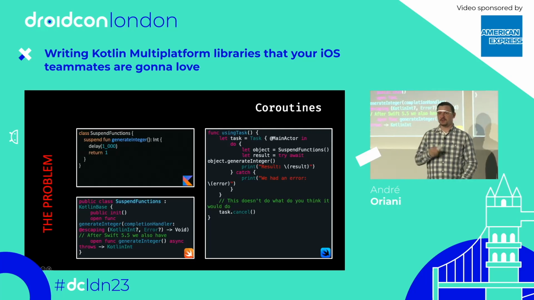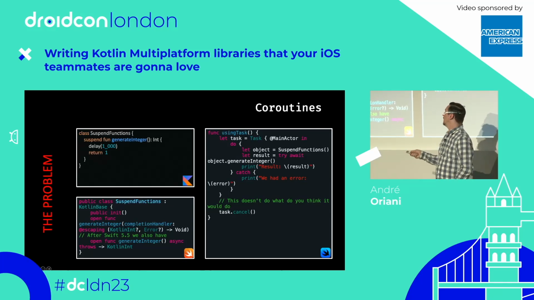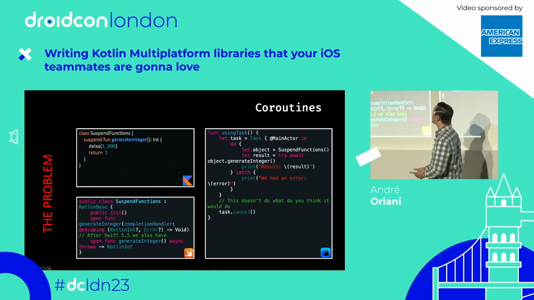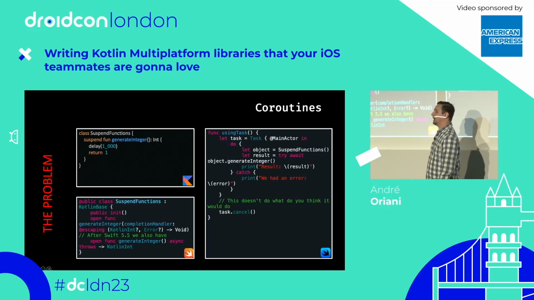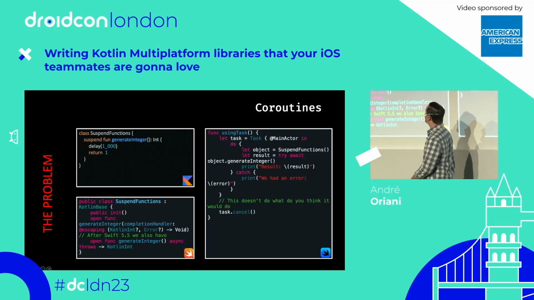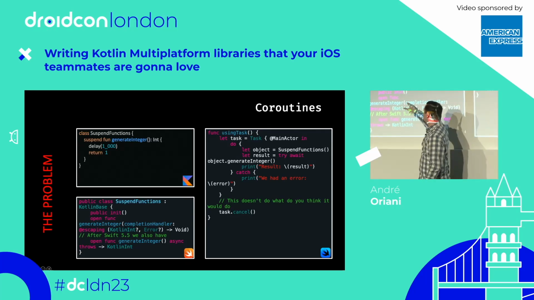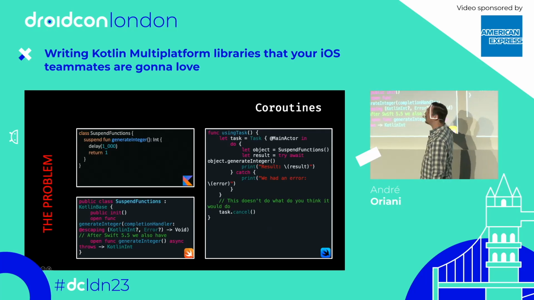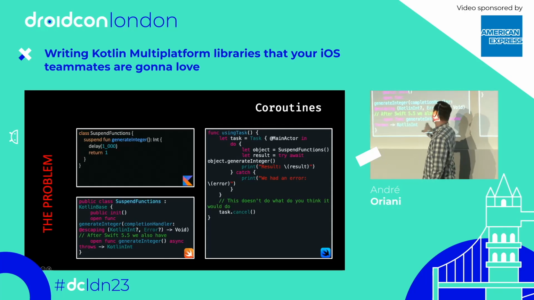And since Swift 5.5, Swift supports async functions. And then after that, whenever Xcode sees a function with completion handler in Objective-C, it will map to an async function in Swift. So that's the reason that even though we define only one generateInteger function method in Kotlin, we're going to have two versions here. The original version from Objective-C that uses completion handler, and the new version from Swift 5.5 that uses async functions, right?